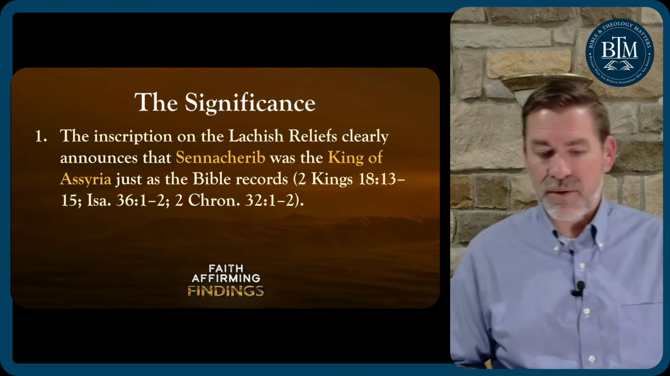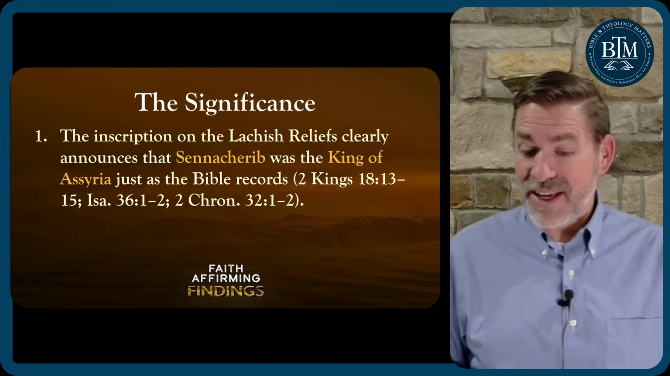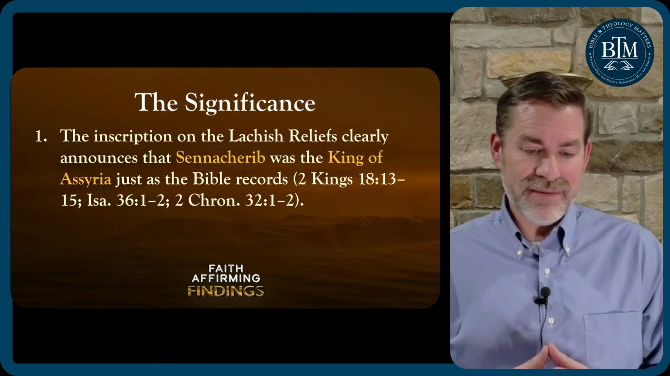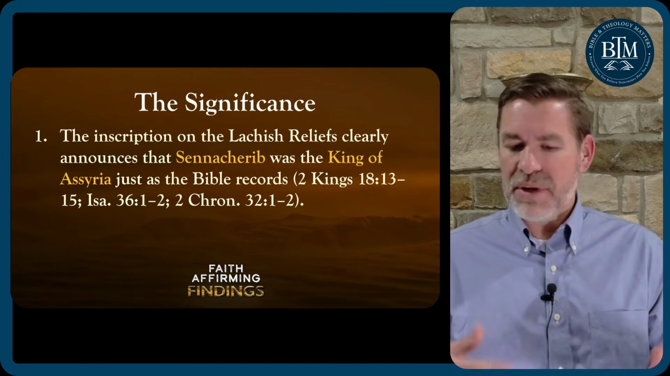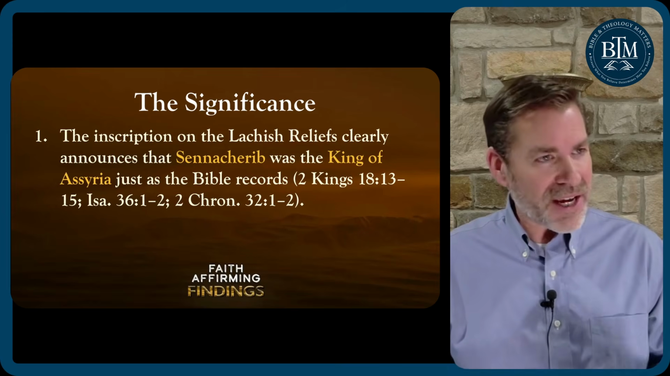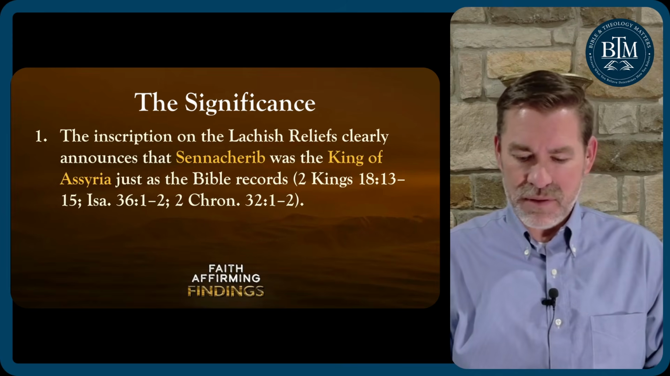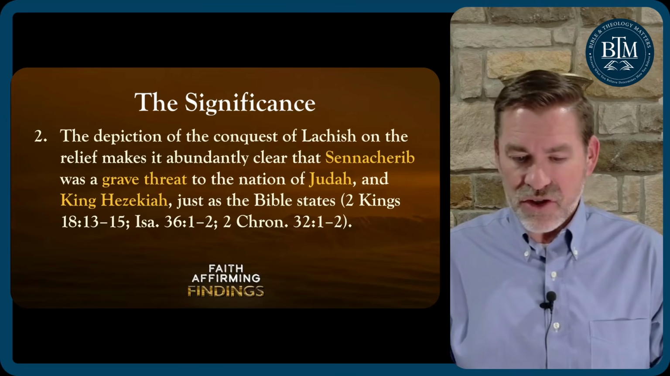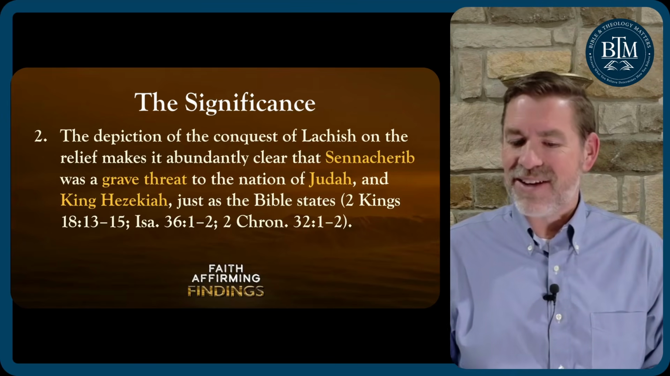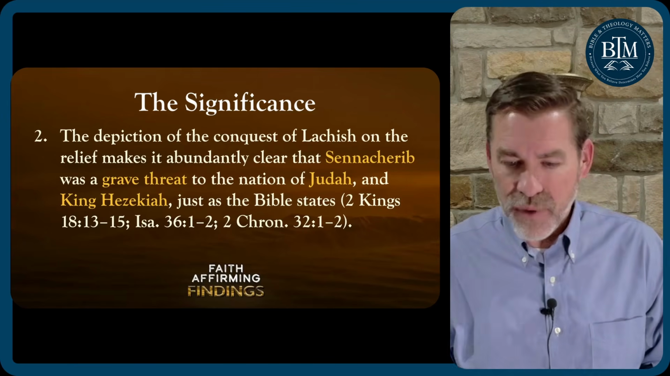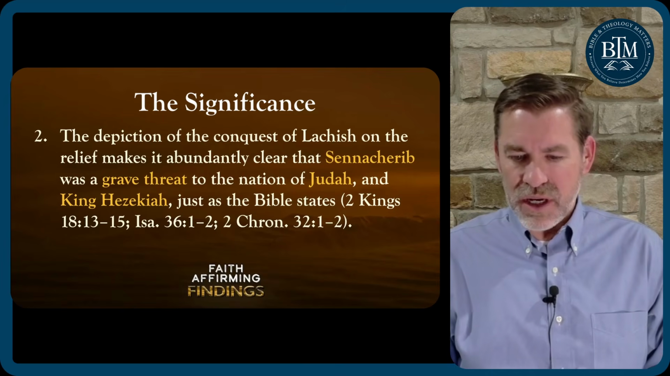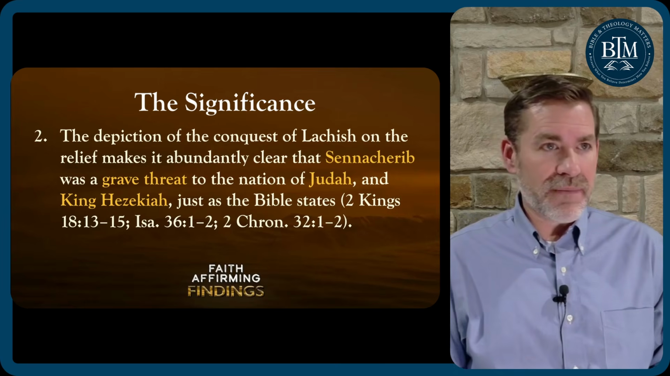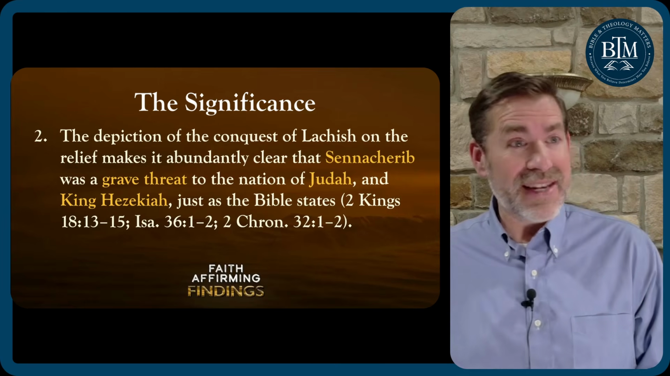So, significance here. First, the inscription on the Lachish Reliefs clearly announces that Sennacherib was the king of Assyria, just as the Bible records repeatedly. Sennacherib's not a small character in the biblical narratives. Second, the depiction of the conquest of Lachish on the relief makes it abundantly clear that Sennacherib was a grave threat to the nation of Judah and King Hezekiah, just as the Bible states. Sennacherib's going to try to take Jerusalem. We'll see that next week.